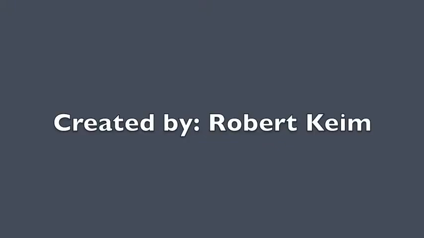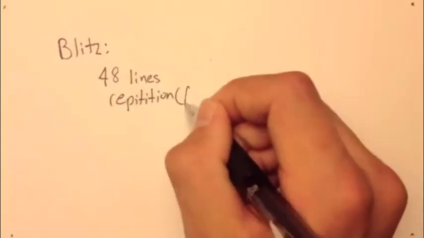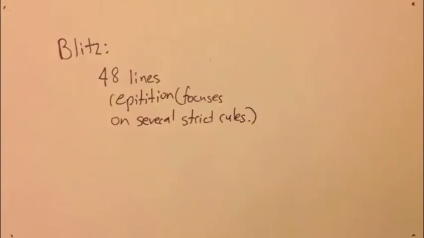Blitz poem is a created poem, meaning it is created by somebody. This particular poem was created by Robert Keane. The Blitz poem is 48 lines and it focuses on repetition using a strict pattern of several rules. There are several rules we are going to need to cover.